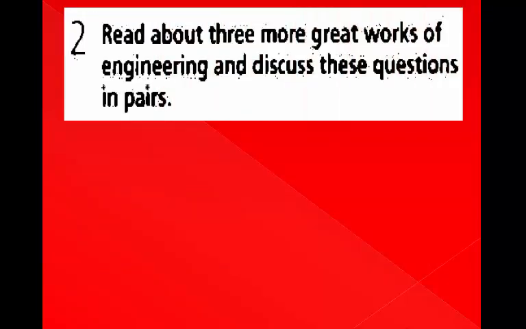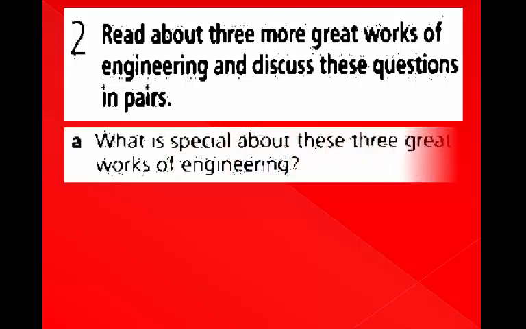Student book, page 84, exercise 2. Read about 3 more great works of engineering and discuss these questions in pairs. Question A. What is special about these 3 great works of engineering?